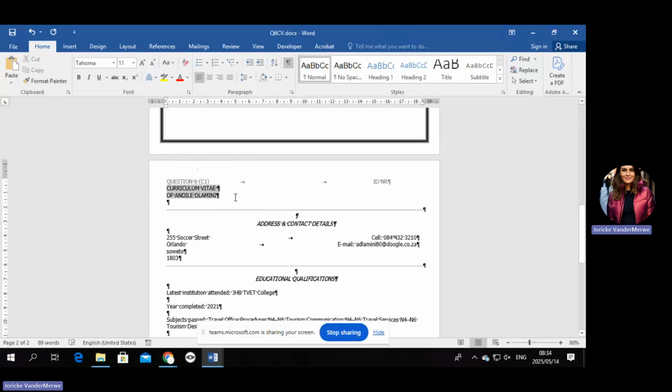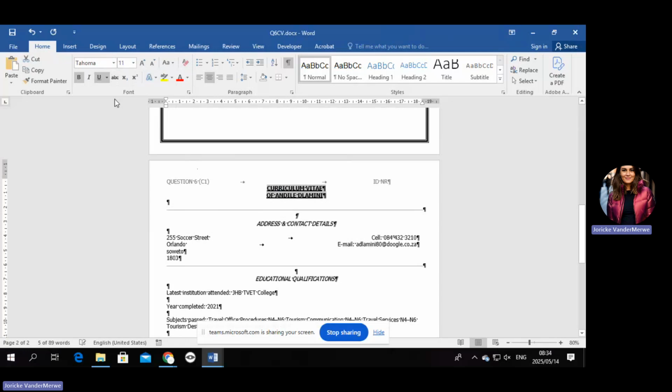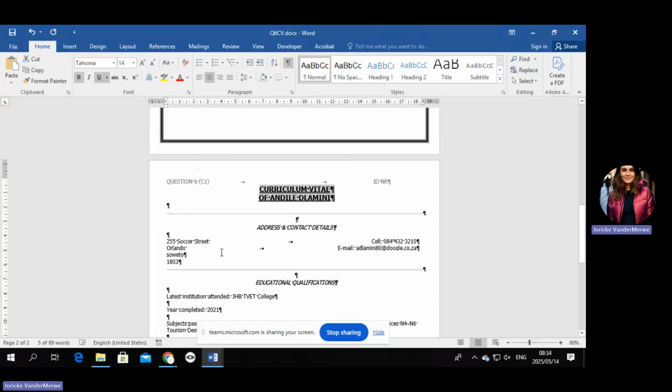Then you're going to select everything. You're going to make it bold. You're going to make it center. You are going to underline it. Double underline it. That's double underline. And you're going to make it 14. Okay. I'm sure all of you could have done that.